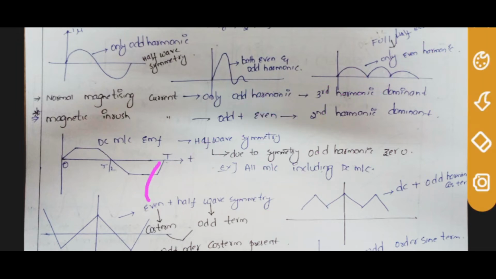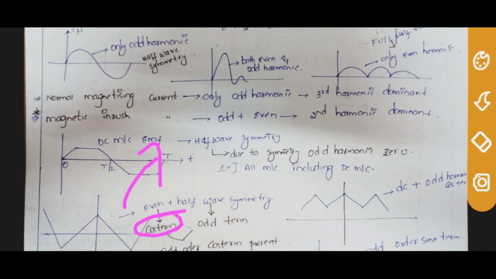Even function, so the cos term is present, plus the DC term, which is 0. So I haven't written anything as DC here. Understand why DC is not written? DC is 0. The average value is 0 because the positive and negative areas are equal. So it is an even function, so the cos term exists. It is half wave symmetry.